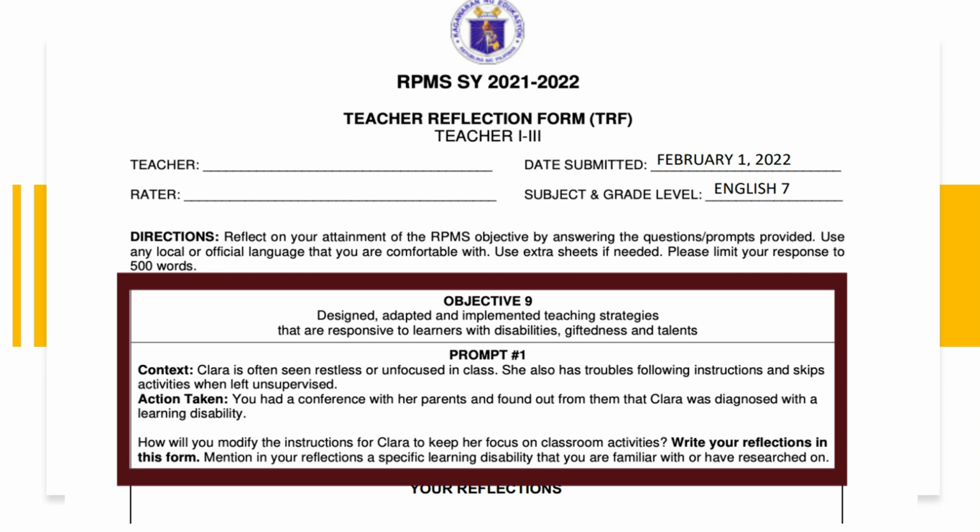What you are going to do is to write your reflection on how you would deal with the situation stated in the prompt. Also consider that the instructions state that a maximum of 500 words for our reflection is required, meaning it could be as short as less than 500 words. It doesn't have to be very long, but it must be concise, including all the necessary information that would support our claim of how to effectively deal with the situation mentioned in the prompt. For instance, if I am to reflect on that situation, these are what I am going to write in the form.